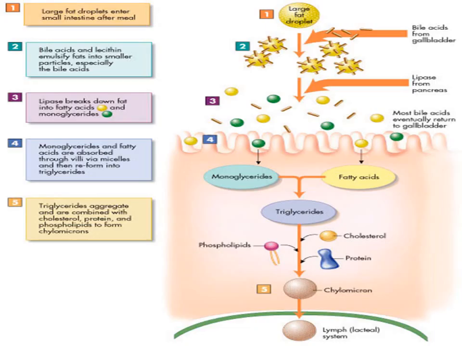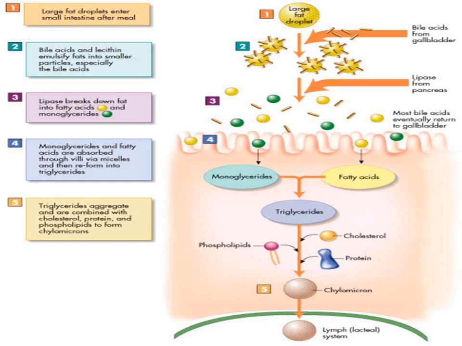In this diagram you can see the same. Large fat droplets undergo emulsification by bile acid, which later on undergo digestion by various digestive enzymes, and digestive products are formed, particularly monoglycerides, fatty acids, cholesterol and lysolecithin. These digestive products later on are internalized by intestinal mucosal cell by diffusion.